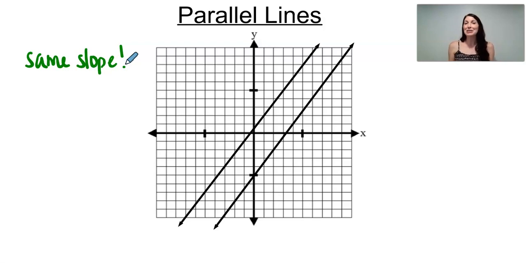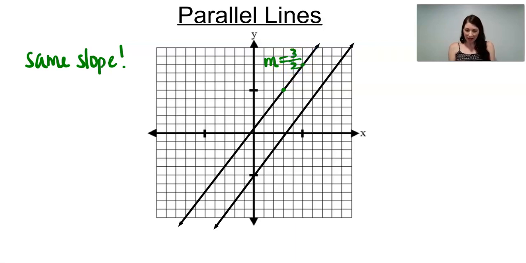Let's take a look at these two parallel lines on this graph. First, notice that they exist in the same plane. Then, let's take a look at the slopes. So I'm going to identify, looks like that's a good point there, and that's a good point there. So looking at the slope of that line, I see that I rise 3 and run 2. So the slope of this line up on top is 3/2.